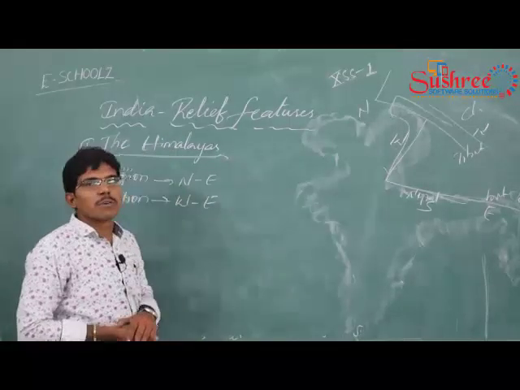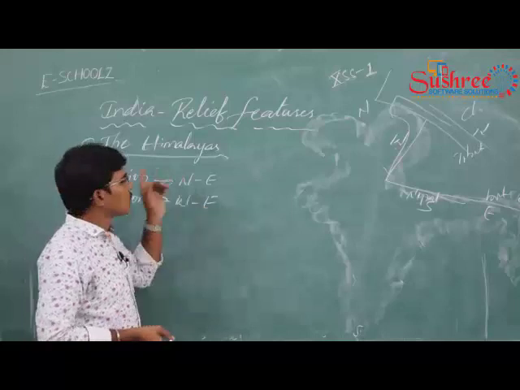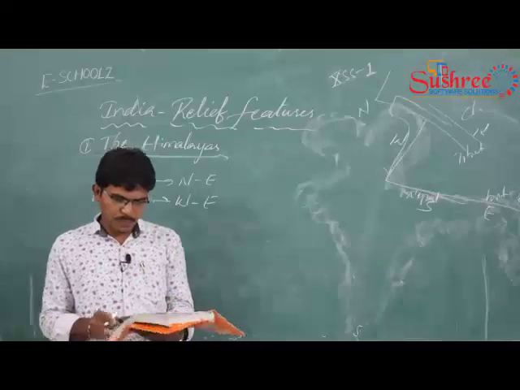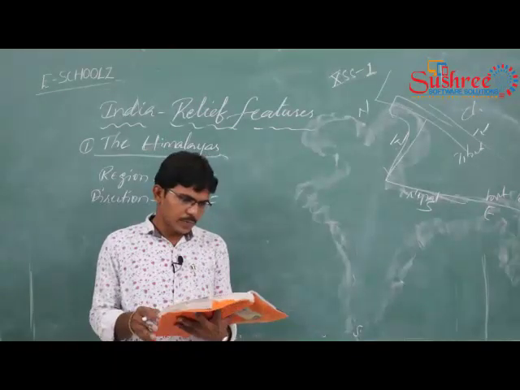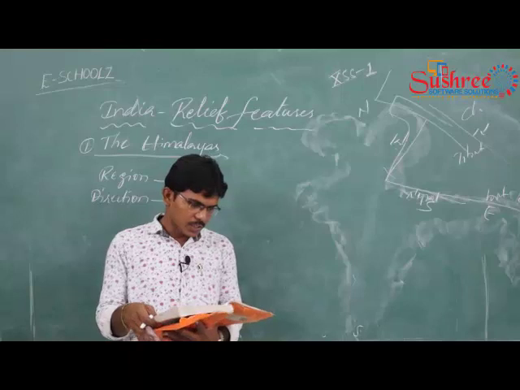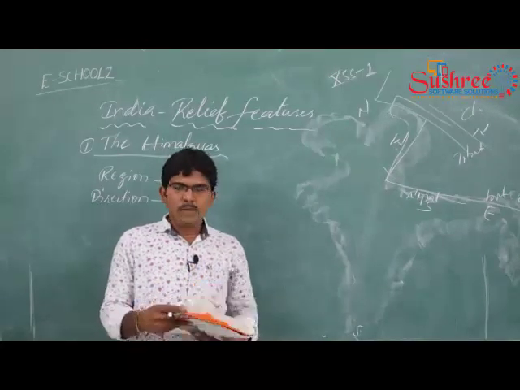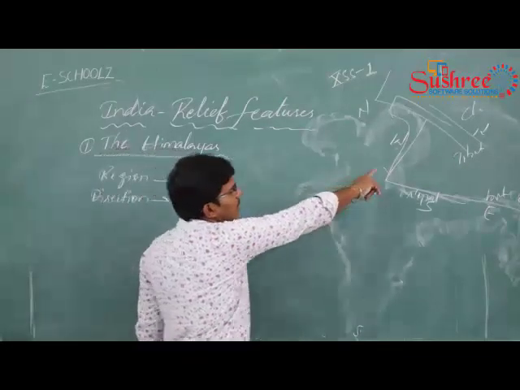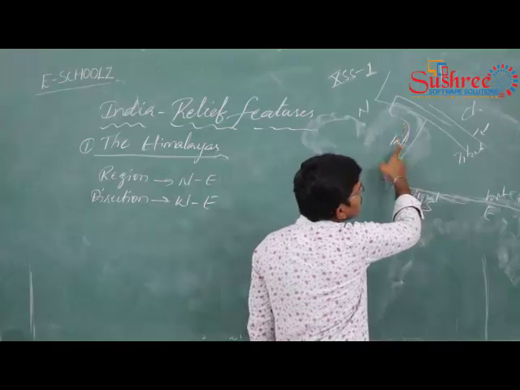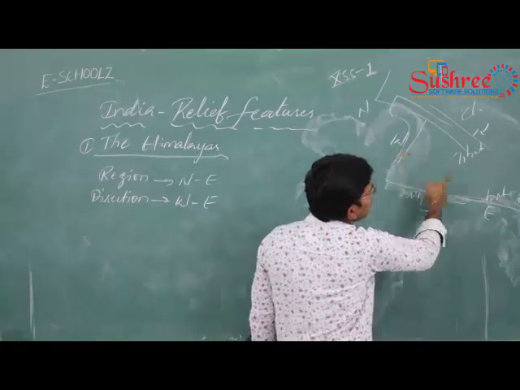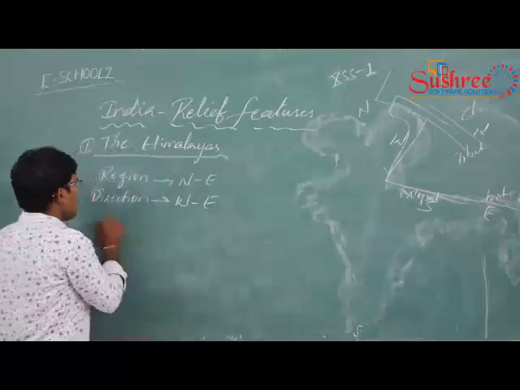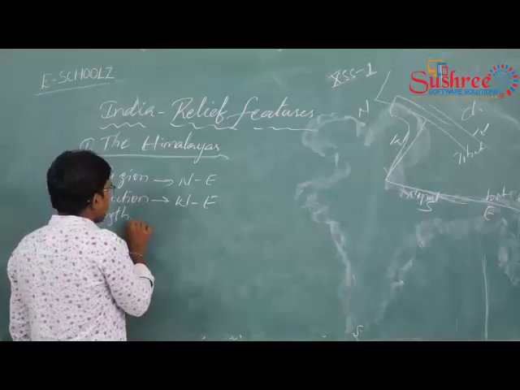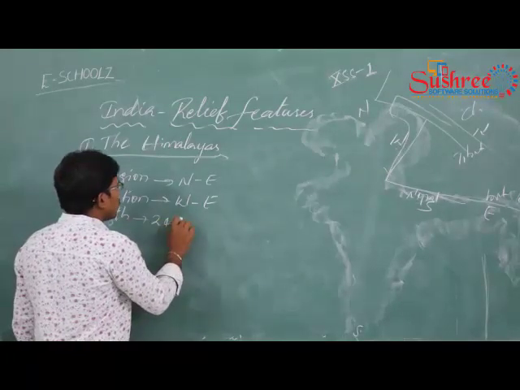In this situation we are going to see the Himalayas. First we are going to discuss about the Himalayas. Okay, just follow your text. We are going to discuss the major relief divisions. Yes, the Himalayas. Okay, so the length of the Himalayas, from north to south, the direction west to east, the total length of the Himalayas is nothing but what is that? 2,400 kilometers.